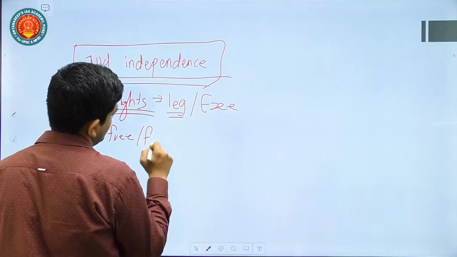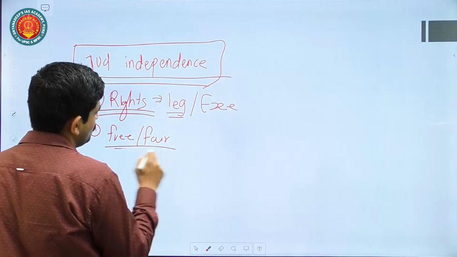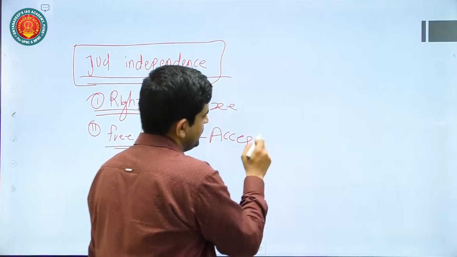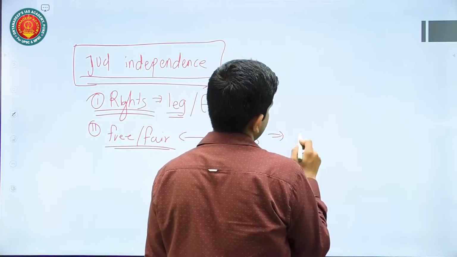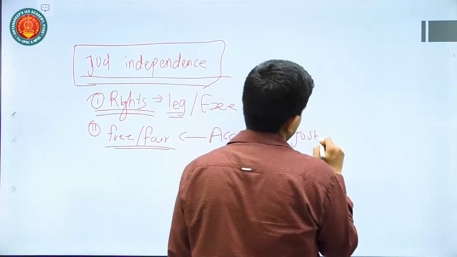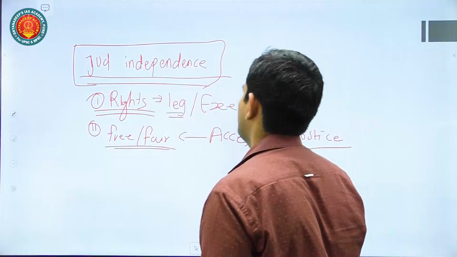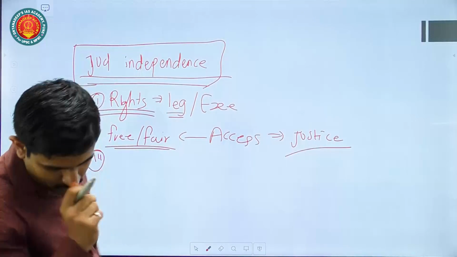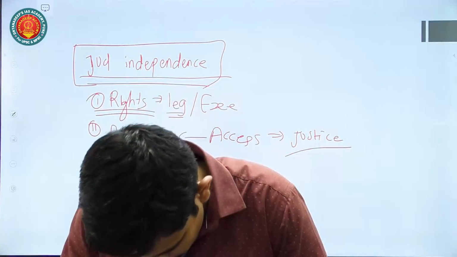If the judiciary is independent, you can access the judiciary and get justice, but it should be independent for that purpose. So that you can also mention. Then what else is the question asking about?